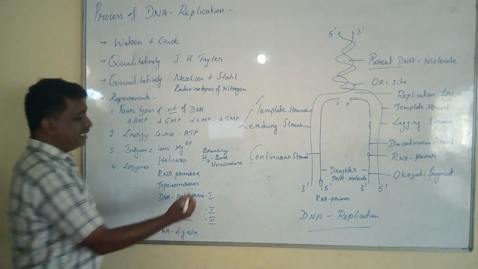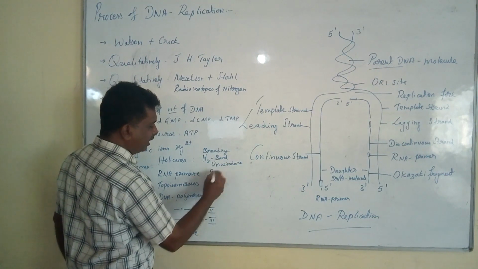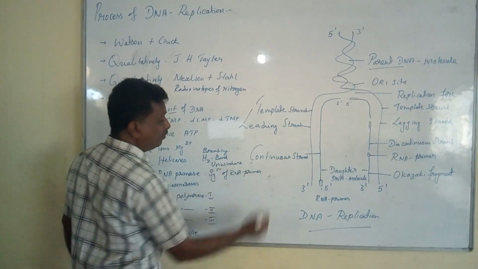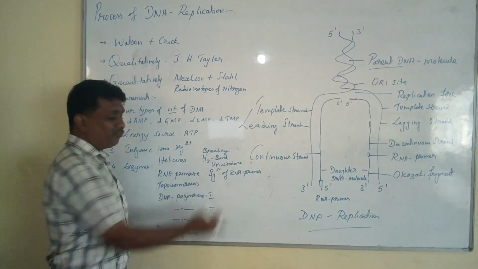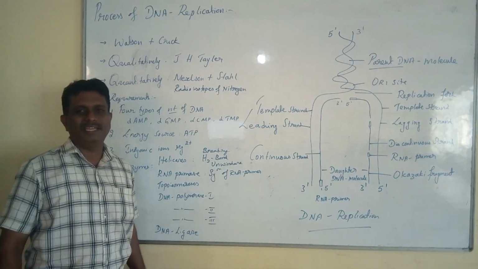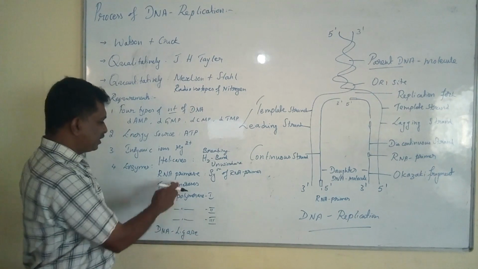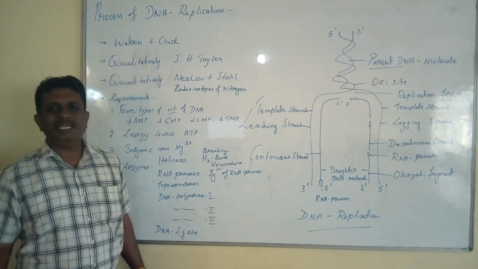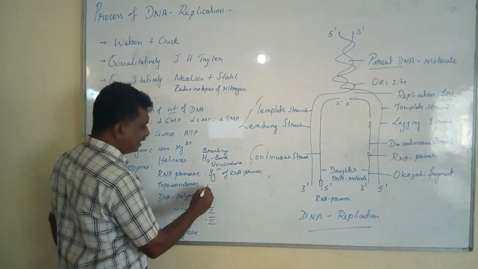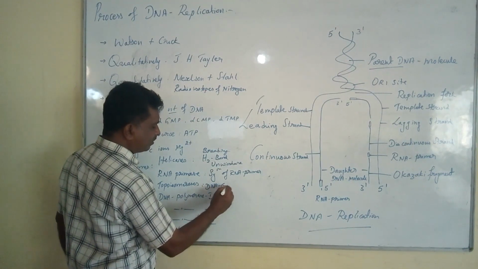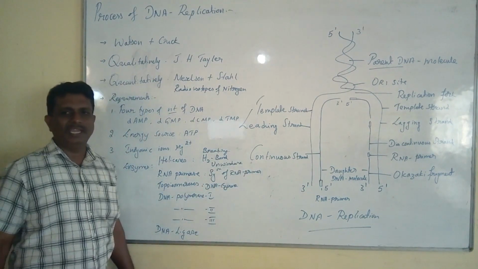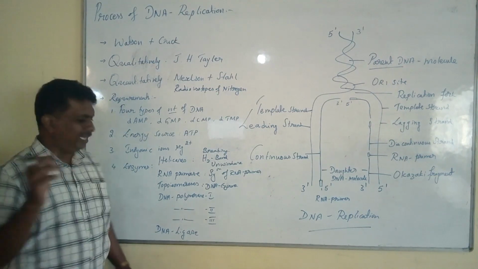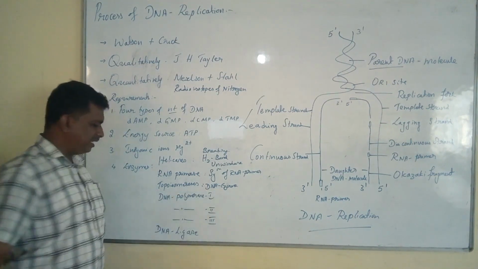The second important one is RNA primase. It takes part in the synthesis of RNA primer. In valid terminology, the RNA primer is defined as a short segment of RNA. The next important enzyme is called topoisomerase. It is also designated as the enzyme DNA gyrase. It plays a very important role in breaking and resealing the DNA strands.